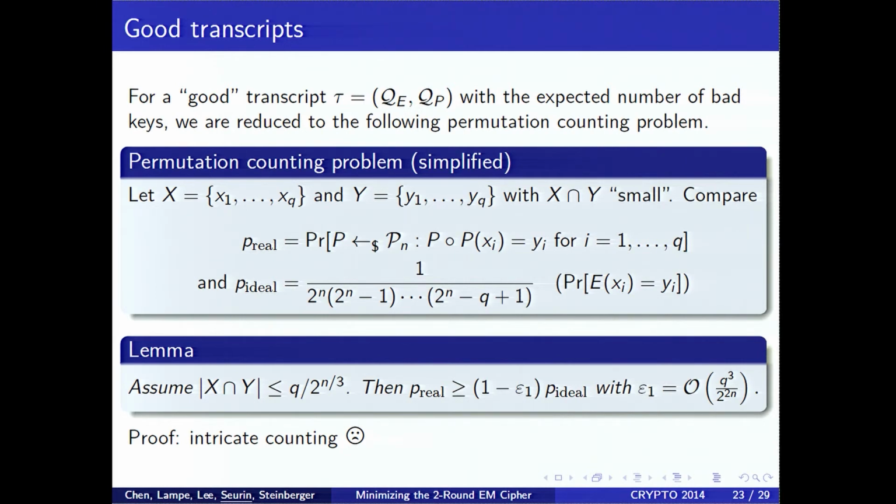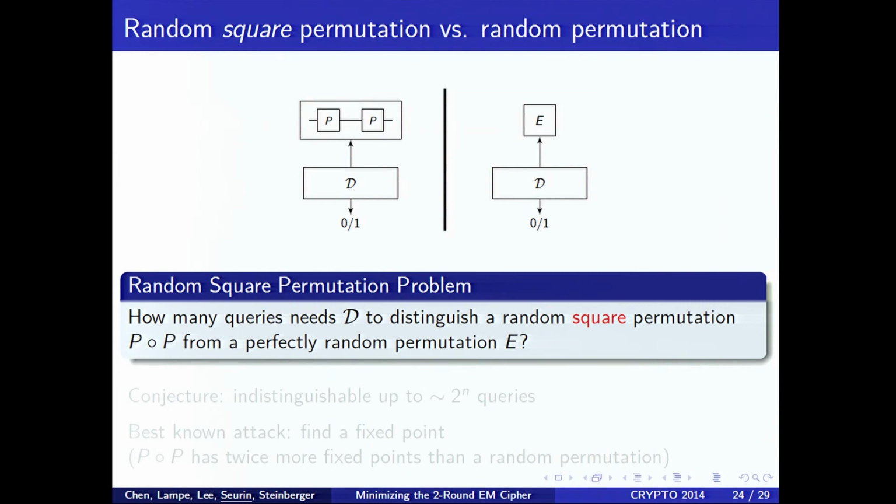Okay, so the proof is an intricate counting, and it's a bit unfortunate because if you think of it, it's really a simple to state problem, which might have a more elegant solution, I think. Let's call it the random square permutation problem, which is simply: how many queries does a distinguisher need to distinguish a random square permutation, okay, P squared, from a perfectly random permutation, okay? So how many queries does a distinguisher need?